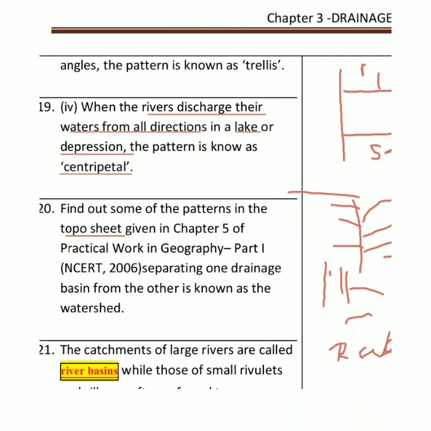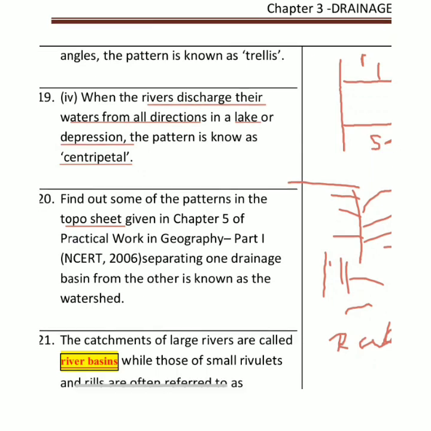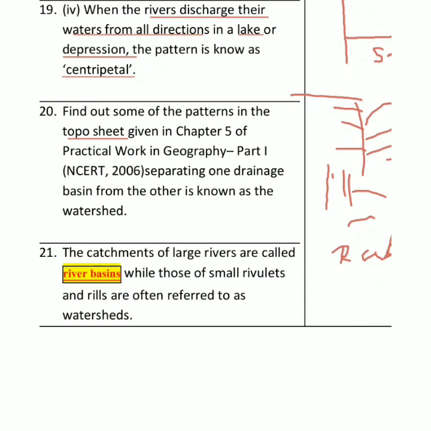So we come across all these things, we will study in topo sheet. Topo sheet is basically a map which gives a lot of information about the chapter. Okay. So mainly one drainage basin, and we have another drainage basin. One drainage is on one side, another drainage is on the other side. That is called, basically, a very important term. It is watershed. So we are trying to manage this watershed management. This is a common word which we are coming across these days, right?